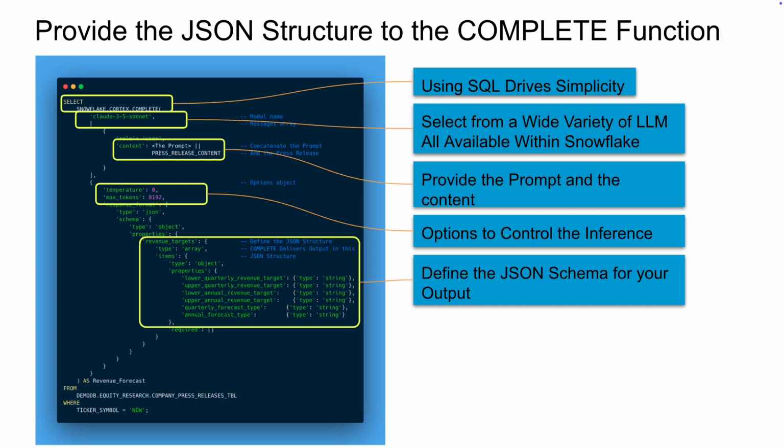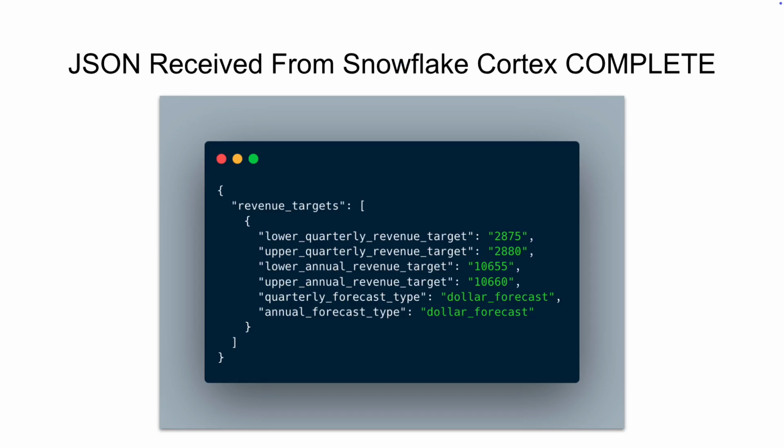And you have within Snowflake the ability to use multiple LLMs with this Complete function. Here in this case, I have used the Anthropic Claude model. And then we have also demonstrated how you can define the schema for your output within this SQL statement. Here's the sample of the JSON data received from Snowflake Cortex Complete after processing the prompt and the press release content of a company. It is perfectly structured and ready for further use.